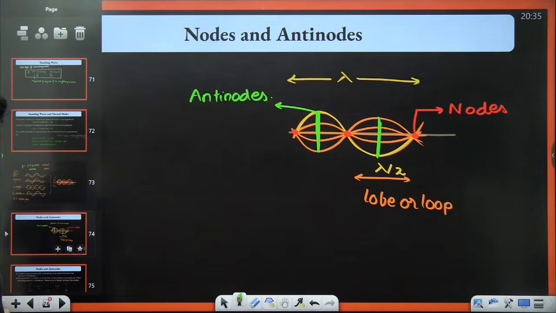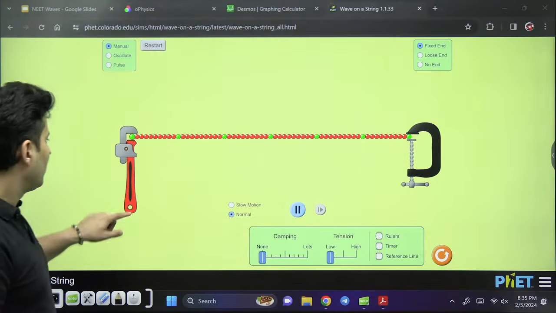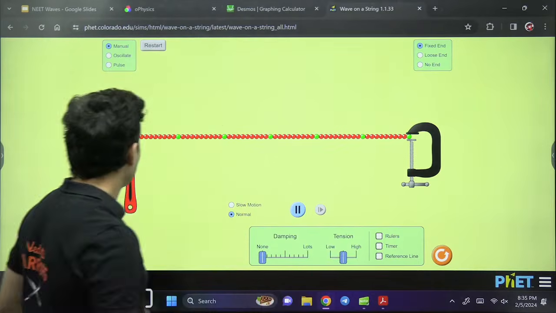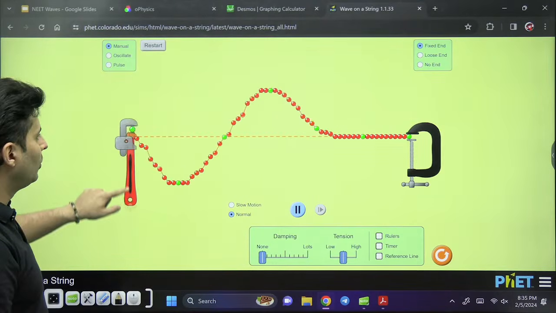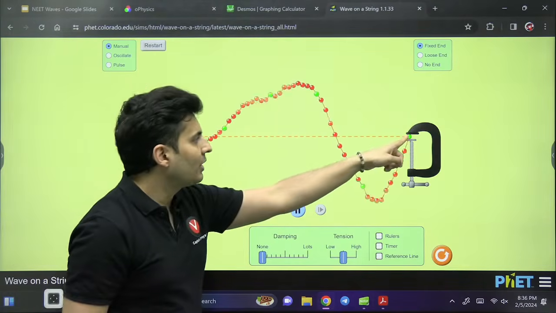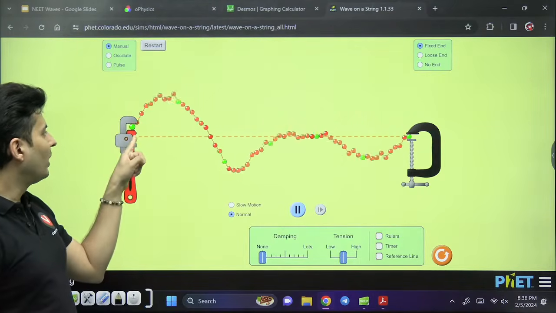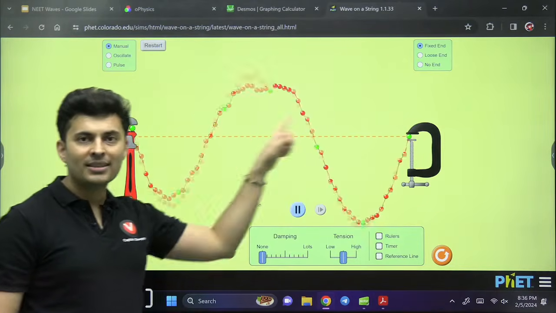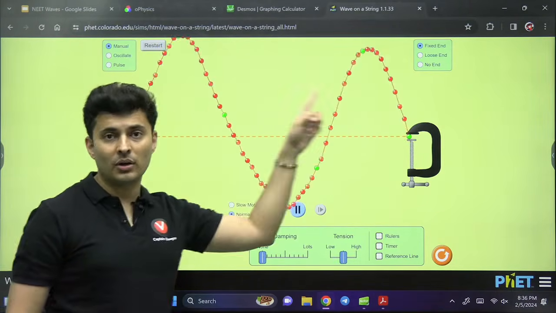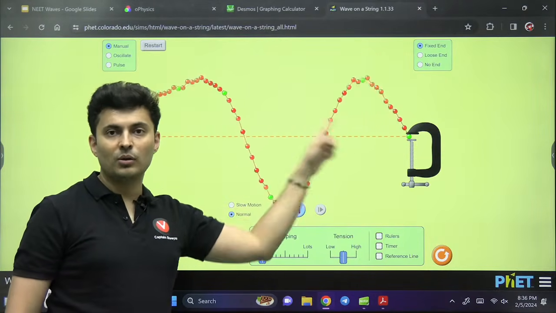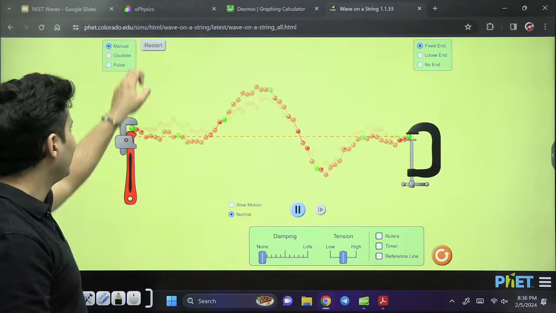Not just that. Observe one more thing. Let me just create the medium. Whenever you are at the fixed end, what are you getting? What is this point or this point? Node or antinode? It's always going to be a node. Keep that in mind.